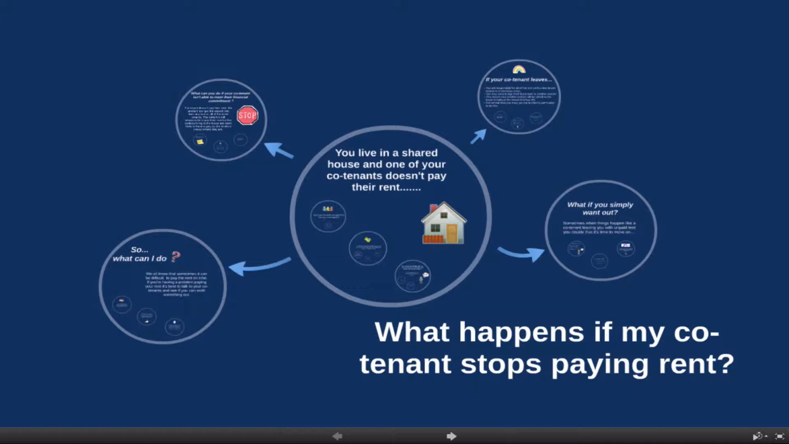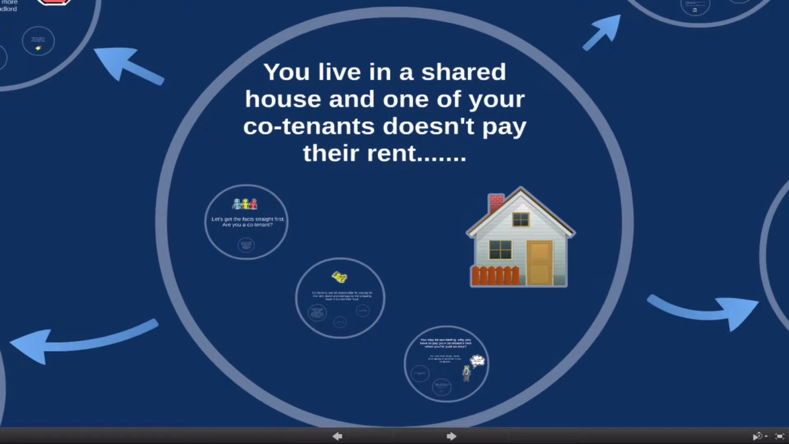What are my rights and responsibilities if my co-tenant stops paying rent? Shared housing can be great fun and economical. However, sometimes it can go wrong. When you're at university, studying can be difficult without adding financial problems caused by a housemate not paying their rent.